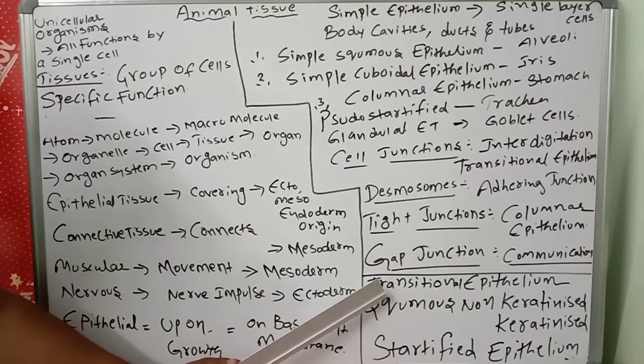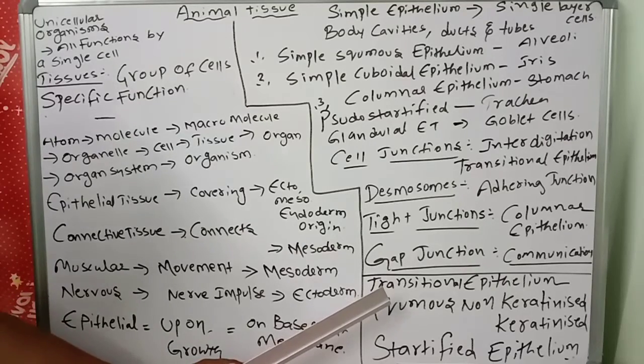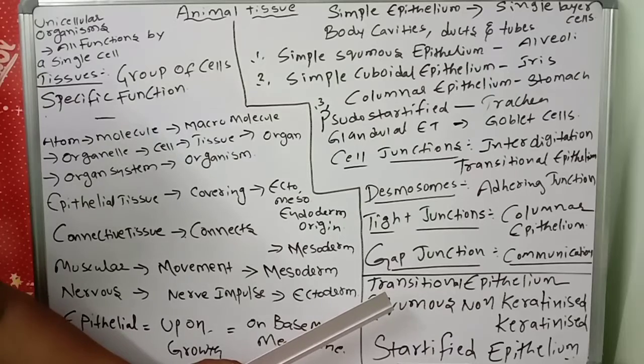We will see compound epithelium in the buccal cavity, pharynx, salivary glands, and pancreatic ducts.